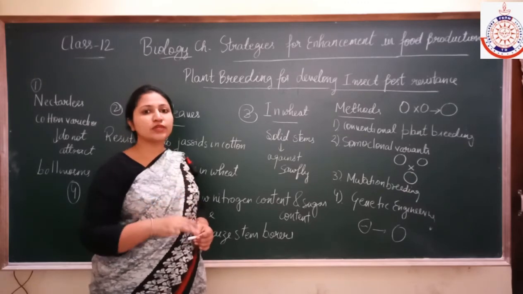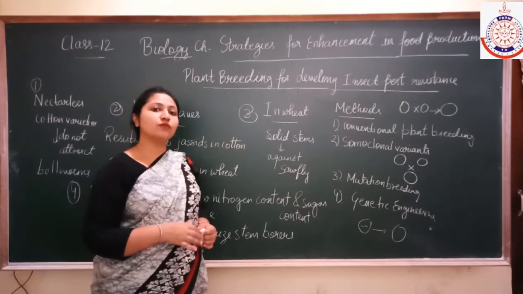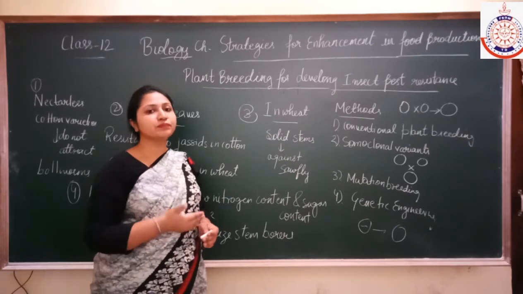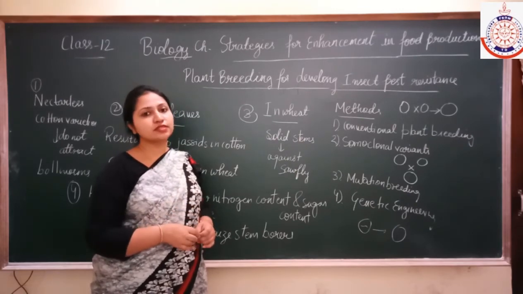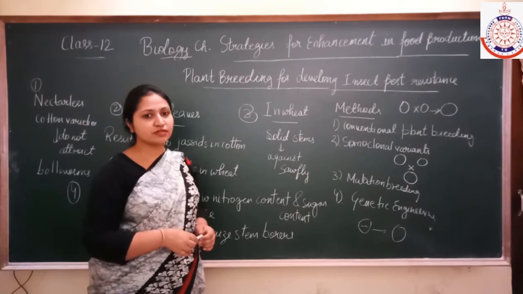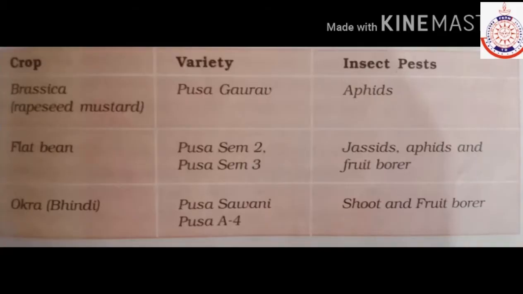Now we will discuss a table showing some varieties which have been developed and show resistance against insect pests. This table shows various crop varieties with resistance against insect pests.